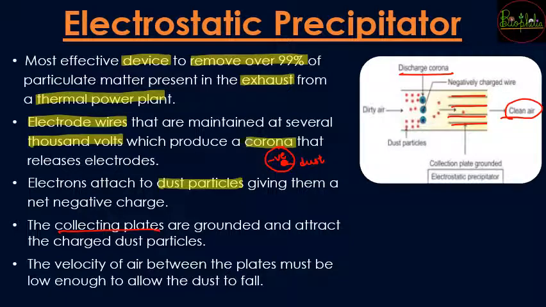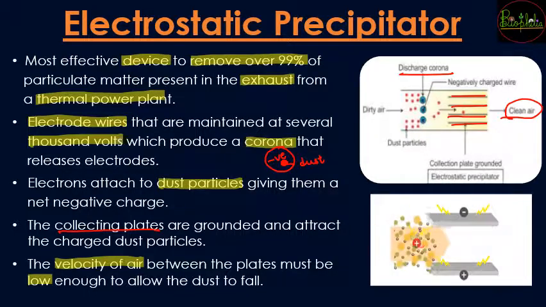So for that reason the velocity of the air should be slow enough that the dust particles can actually get connected to the electrons, and again they can be attracted by the charged plates. So all those things need time so that the velocity should be slow enough. So here you can see how these are going to get stuck to the different charged plates.